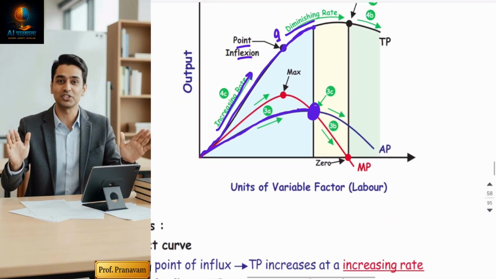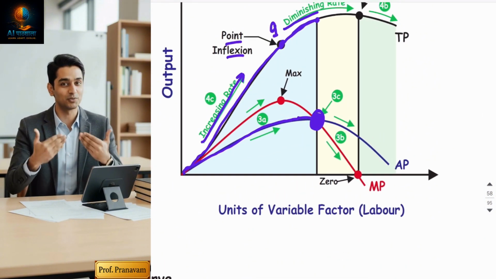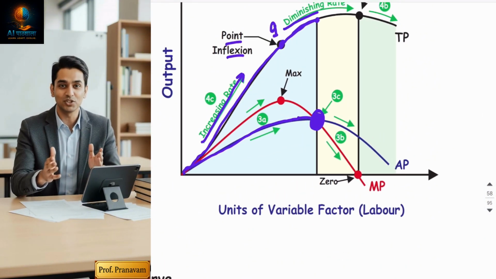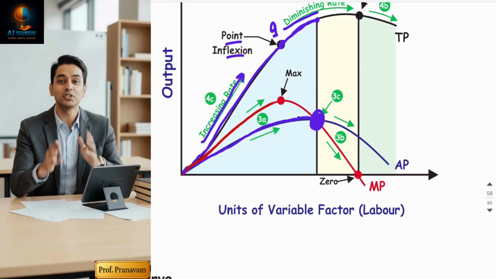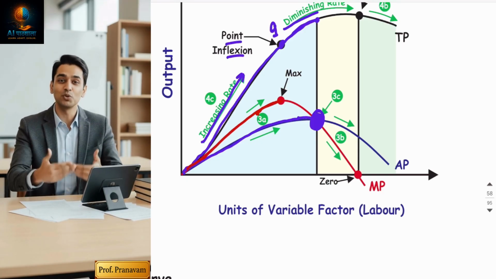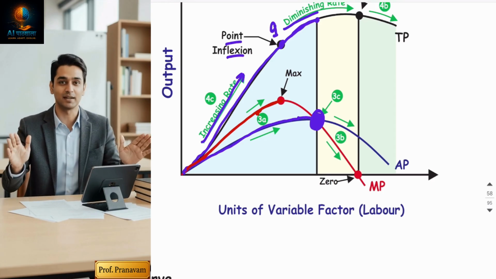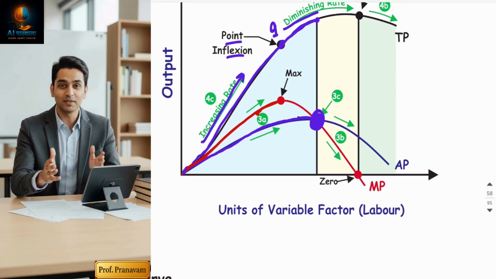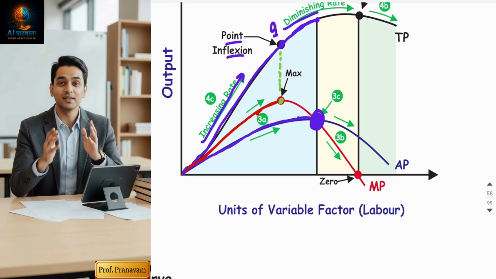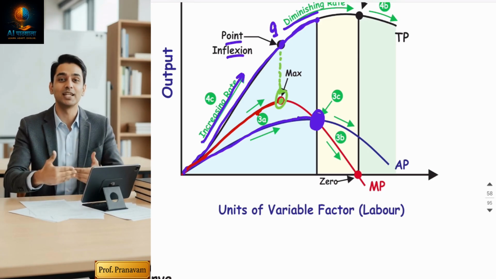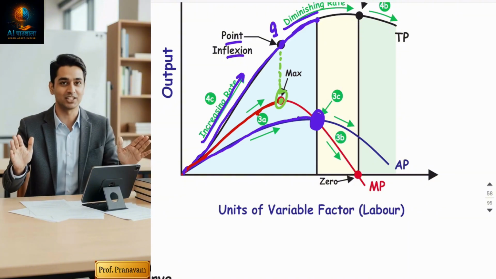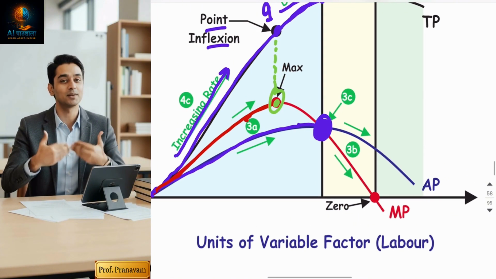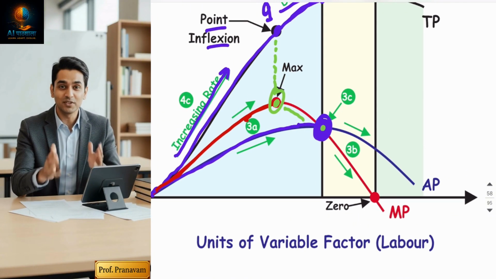Yes, so how will your diagram be? The AP and MP curve: my red curve is MP. It will remain above AP in the first stage because MP is greater when both are increasing. MP becomes maximum at the point of inflexion. After MP becomes maximum at the point of inflexion, it starts falling, and it falls so much that it coincides.